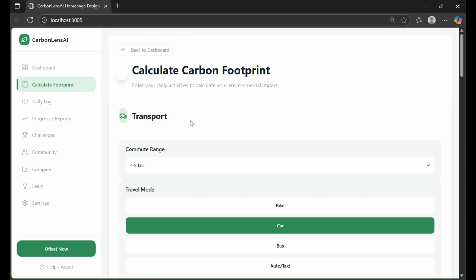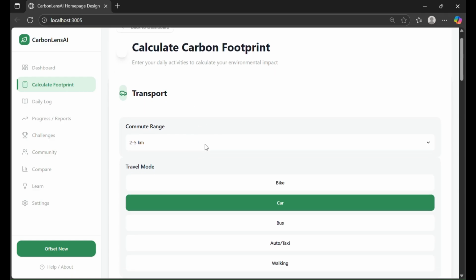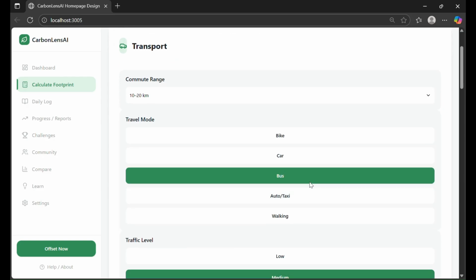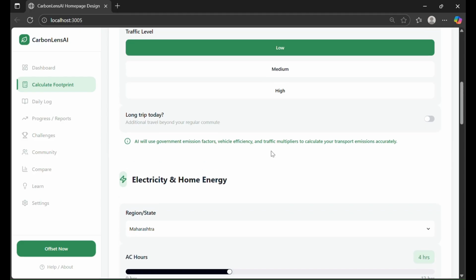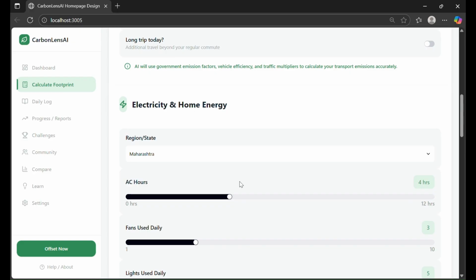Firstly, there's transport, which takes inputs such as today's commute range. So today I traveled, let's suppose, 10 to 20 kilometers by bus, and the traffic was pretty low. Now electricity, again an important input.